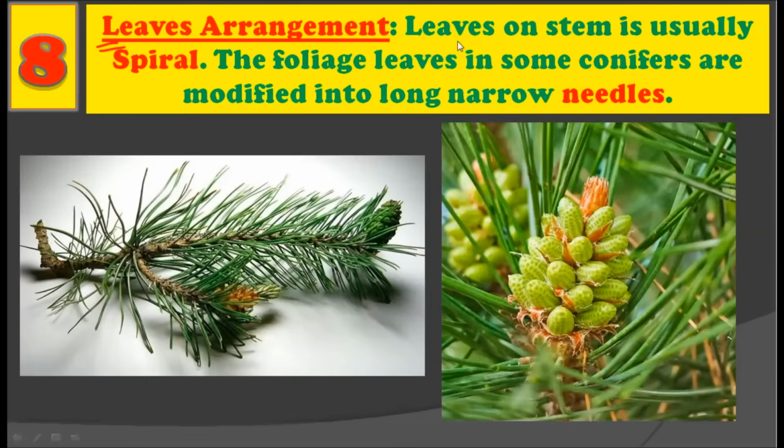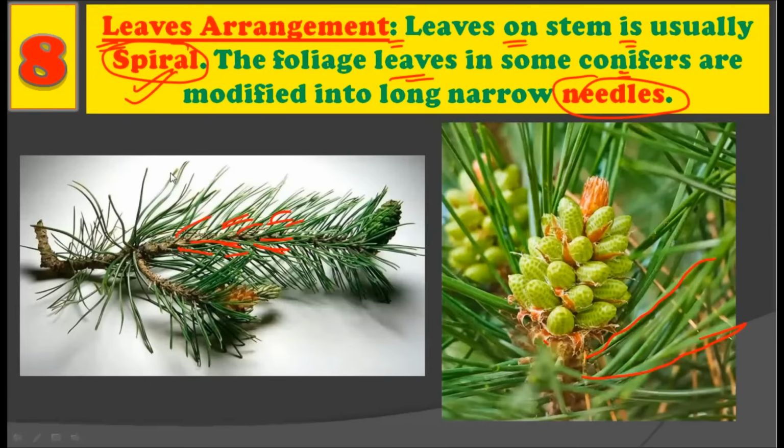All right. Now, next is the leaf arrangement. Now, leaves on the stems are usually present in a spiral manner. All right, they are present spirally. You can see in the picture they are present in a spiral nature. The foliage leaves in some conifers are modified into long narrow needles. Now you can see here the foliage leaves are completely converted into long narrow needles. All right, so the leaf arrangement is generally spiral in nature in gymnosperms.